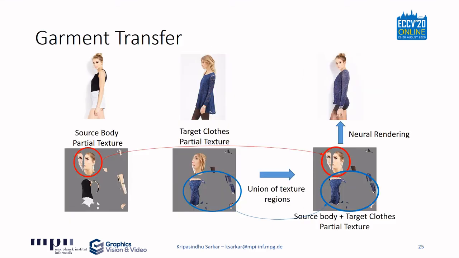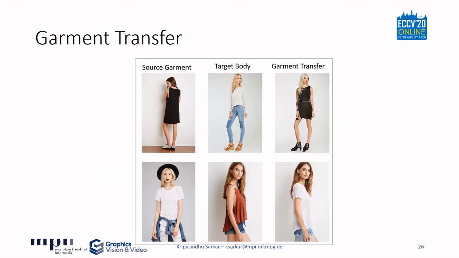Our method can be naturally extended to perform garment transfer without any further training. Here we just combine the partial texture of the body and the garment parts coming from 2 different images into one combined texture map. This combined texture map is then used as an input to our pipeline to produce the source body with the target garments. Here we show some results of our method for garment transfer.